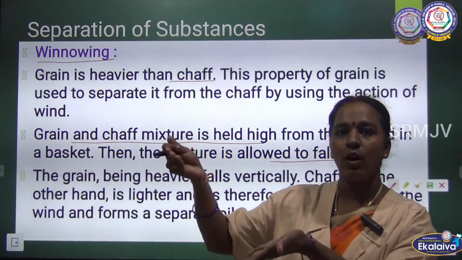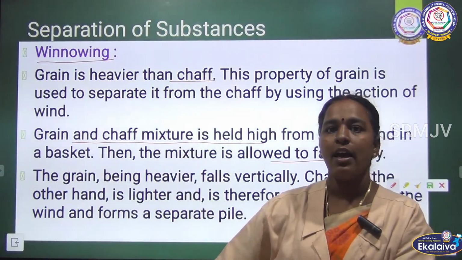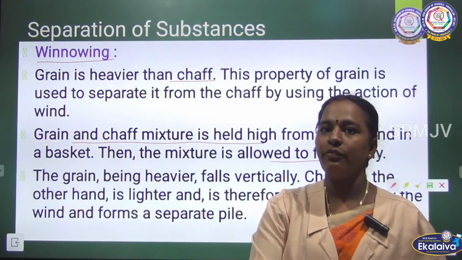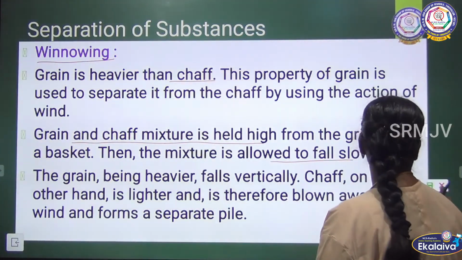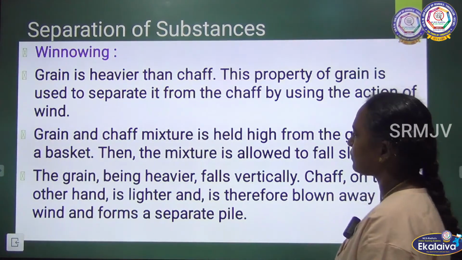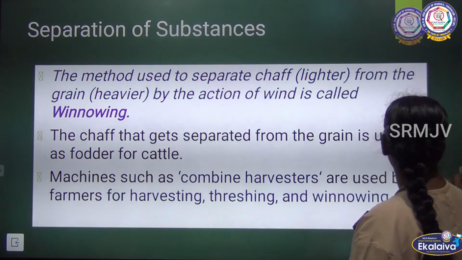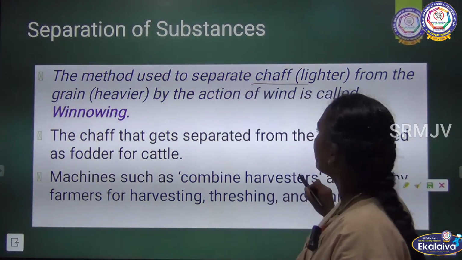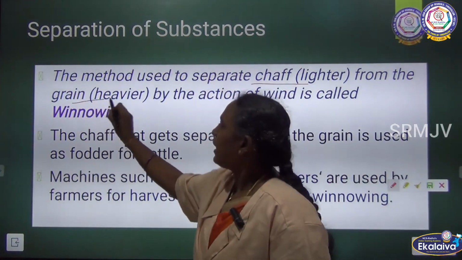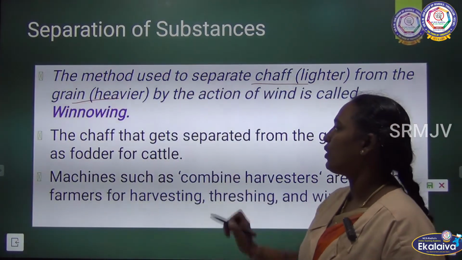So when you throw against the wind, automatically the grain will fall in one place and the chaff will go to the other side. So we can remove it easily by this method. The method used to separate chaff from the grain by the action of wind is known as winnowing.